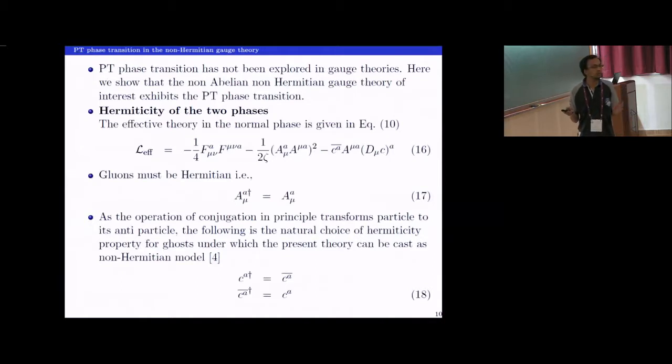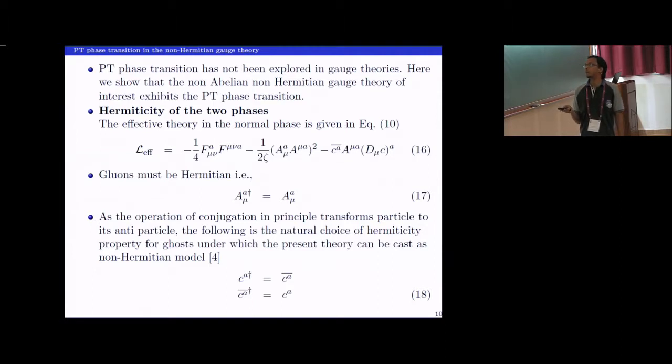Now I will prove the non-hermiticity of this theory in both the phases. In the normal phase, the Lagrangian is given by equation 10. The gluons must be Hermitian because they are real degrees of freedom. I define the ghost hermiticity property like this because the operation in principle takes a particle to its antiparticle. So when I take the dagger, it turns into an antiparticle and vice versa.